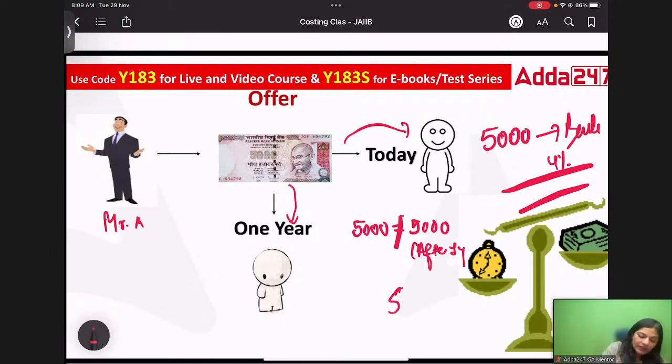So when we understand the concept of time value of money, we would be clear that the value of money changes with respect to time. The money that is today, or the value of the money after a year, will never be equal. There is a rate of inflation that is added, there's a rate of growth that is added into that factor, and hence the time value of money comes into picture, right?